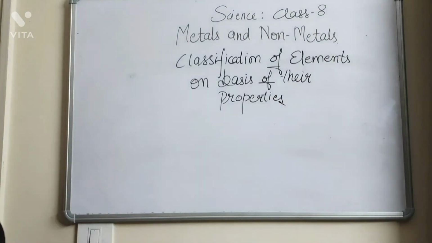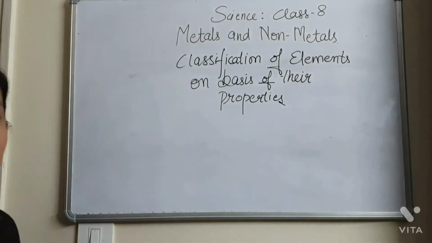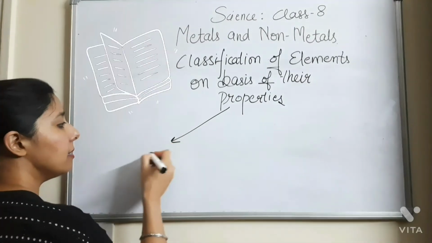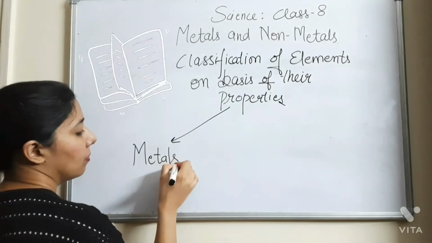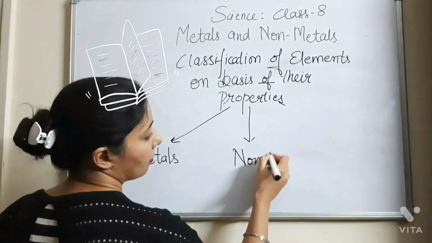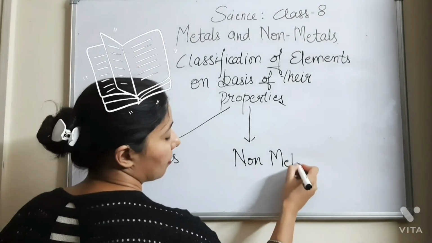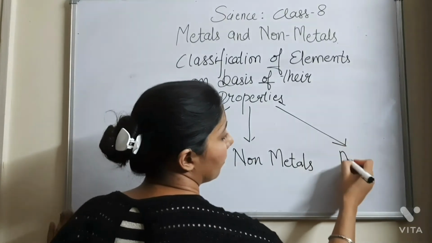Now, on the basis of their properties, the elements are classified into three categories. These categories are metals, non-metals, and metalloids.